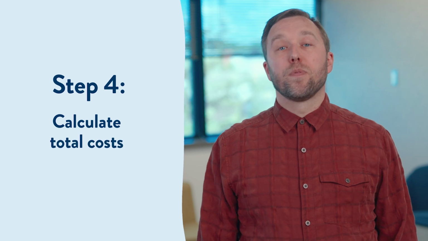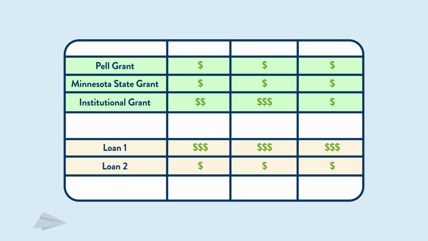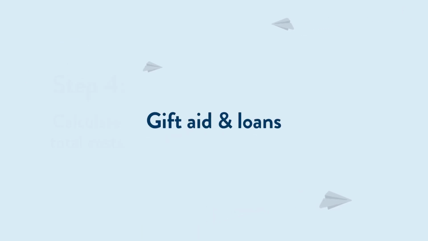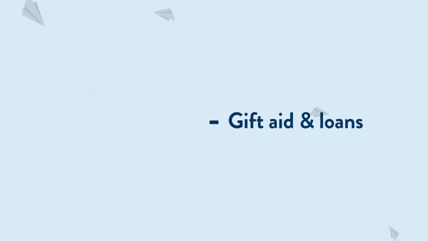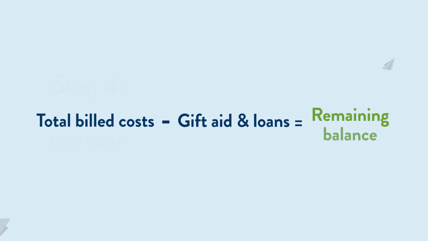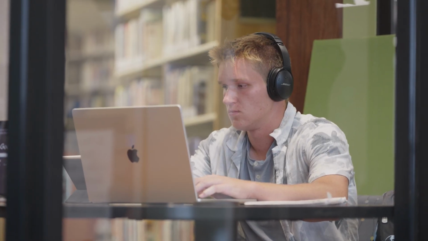Step 4, once you've compared all the information from your financial aid letters, you can do some quick math to determine the remaining cost for each college option. Simply subtract each college's gift aid and loans that you plan to accept from the total billed costs to see the remaining balances. Here are a few other things to keep in mind when reviewing your financial aid offer letter.